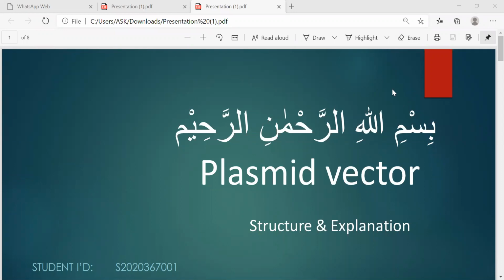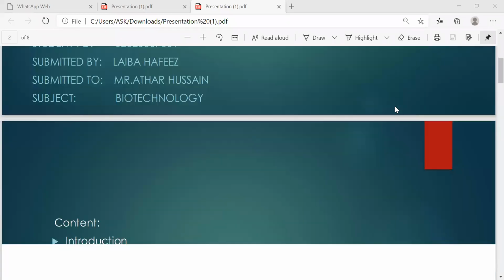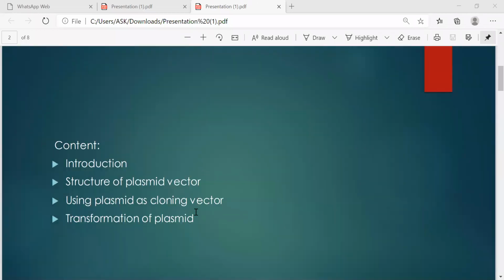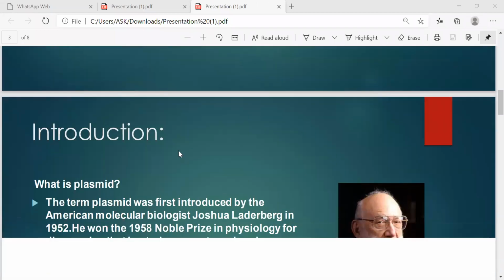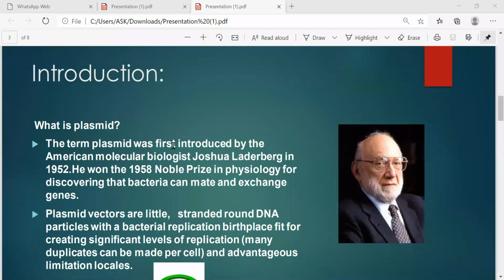Bismillahirrahmanirrahim. This presentation topic is plasmid vector. First of all, I will discuss plasmid vector. What is a plasmid vector? It's the content of my presentation. Introduction.